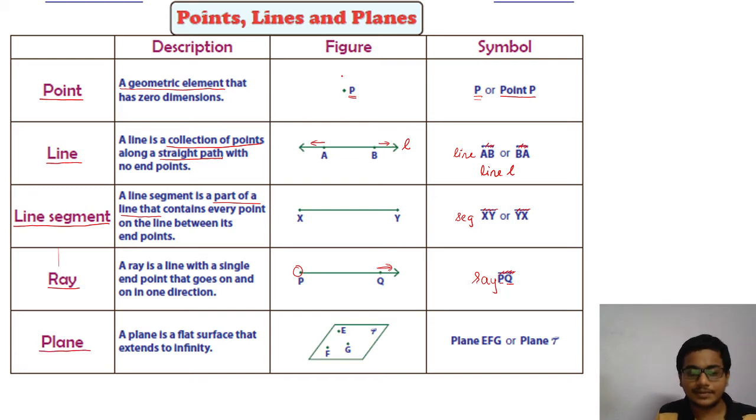Next is the term plane. A plane is a flat, horizontal, vertical, or basically a flat surface in a space that can extend in infinite directions. Now we do not have to study plane in much detail. A plane is labeled using three capital letters, like here in this case plane EFG, or it can be labeled using one Greek letter, like we have labeled here as plane tau. This is the Greek letter tau. Okay. So these are the fundamentals of geometry, which are lines, points, plane, ray, line segment, etc.